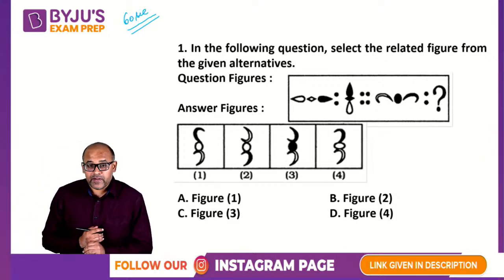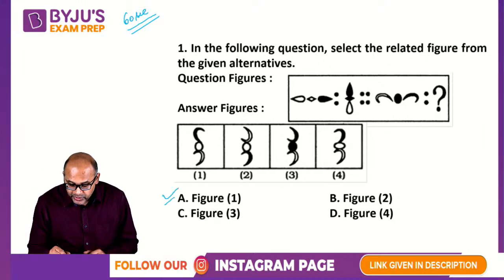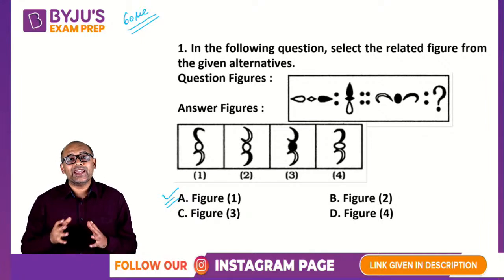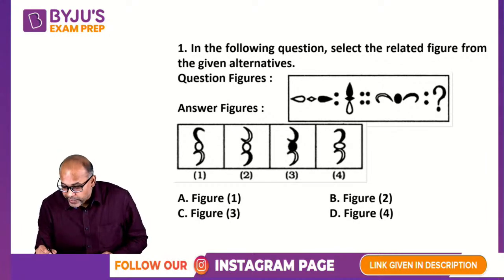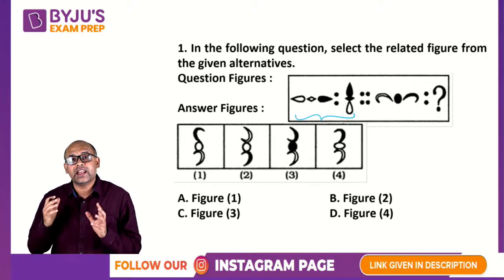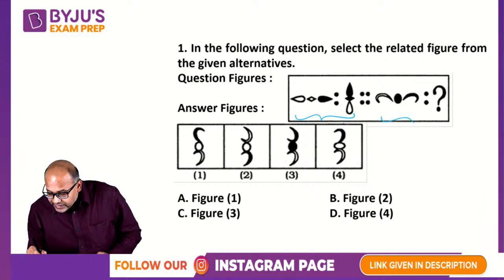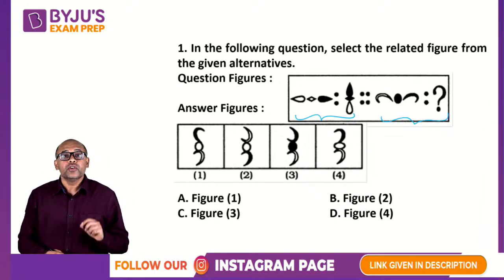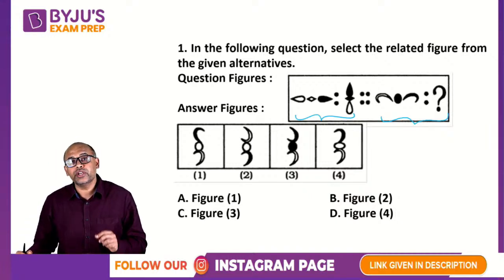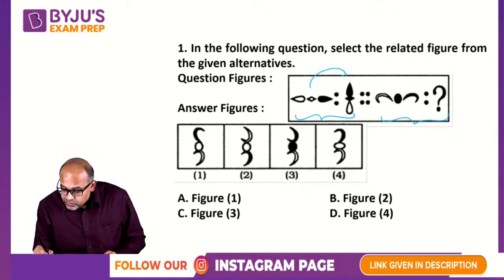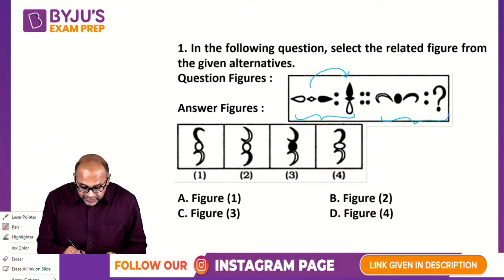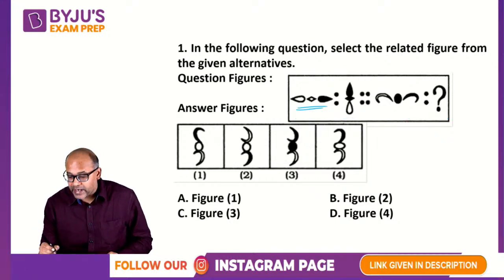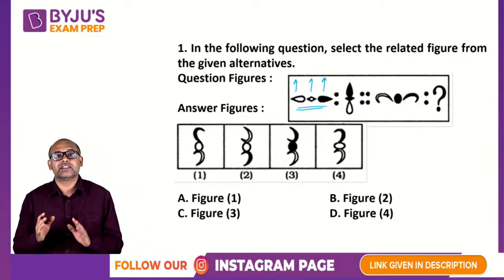Okay, time is up. The correct answer here happens to be option A, figure 1. So let us understand why. This is an analogy based question where these two are connected in a certain way. In the same way, these two figures should also be connected. In visual reasoning analogy, you need to understand how this figure is twisting into this figure, and what changes are happening. First, this figure has three parts: the left part, the right part and the central part.